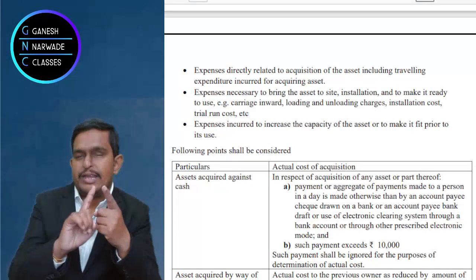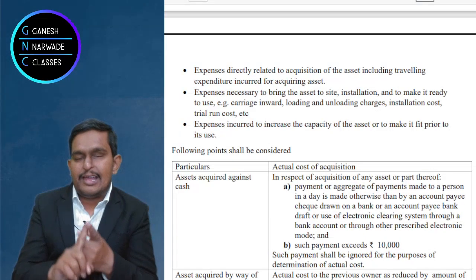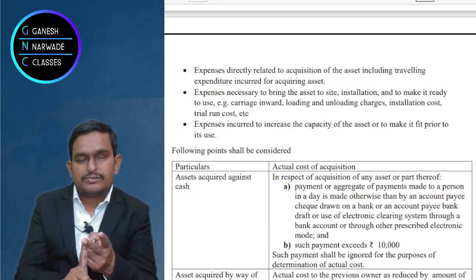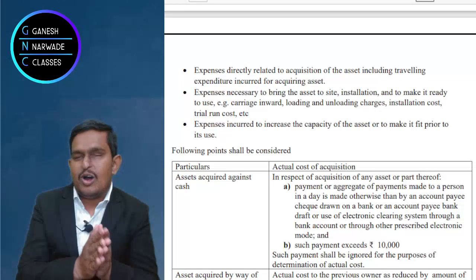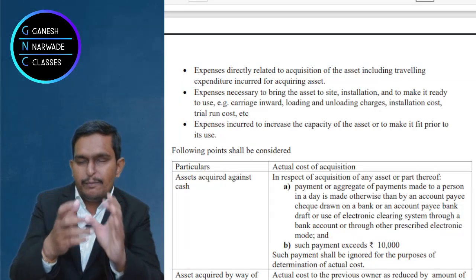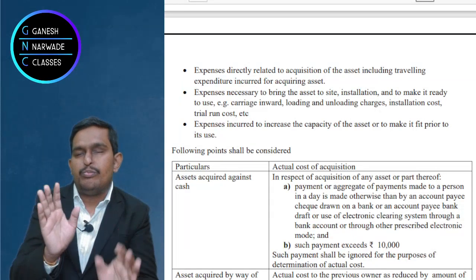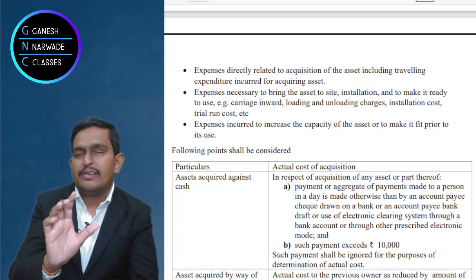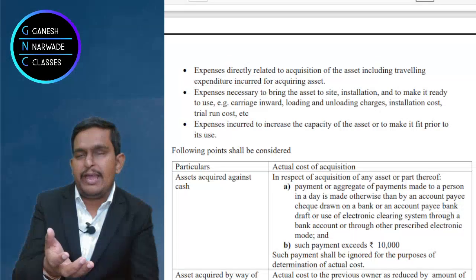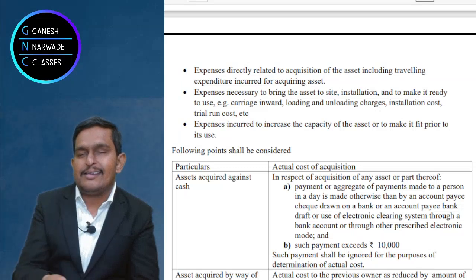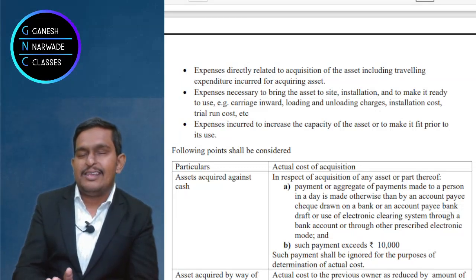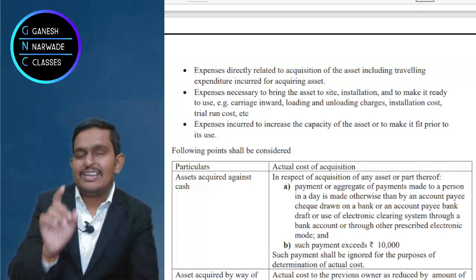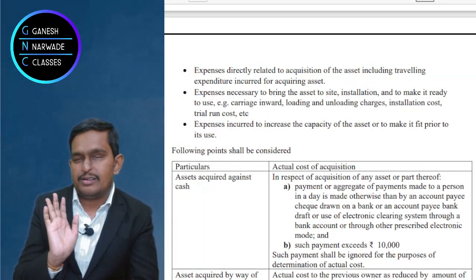That means it can be an account payee cheque, it can be a demand draft, it can be through electronic mode. That's all okay, right? Or even through Google Pay, PhonePe, BHIM app, UPI, you can pay. You can do NEFT, RTGS, no problem. IMPS, no problem. Paytm, no problem. But it should be through digital mode.